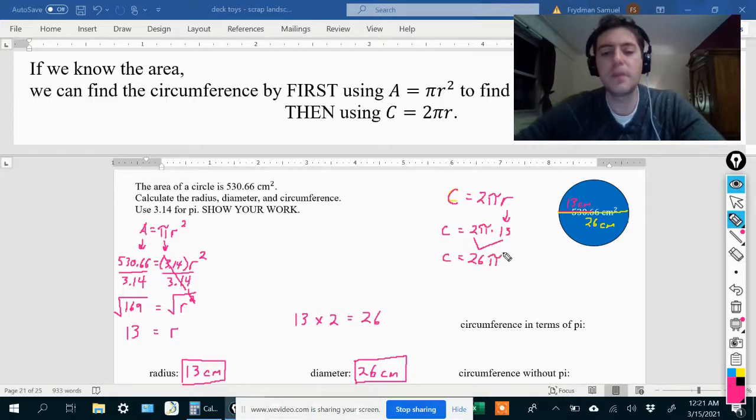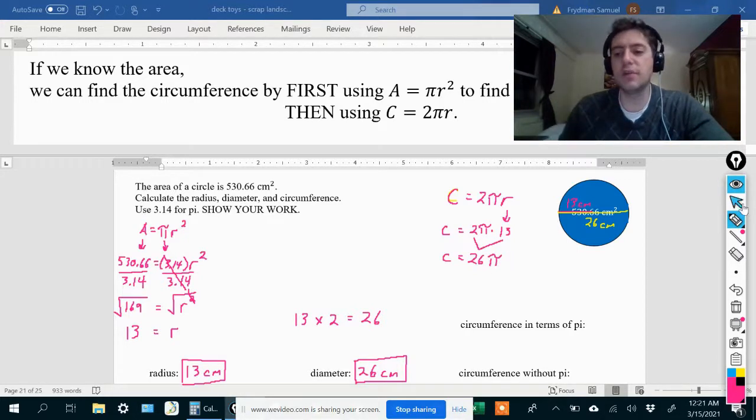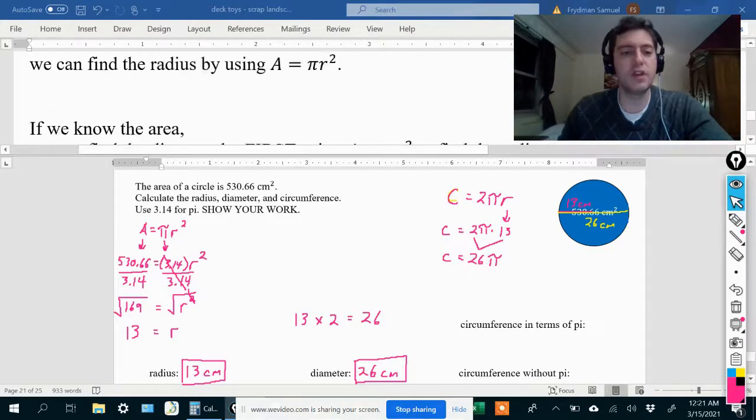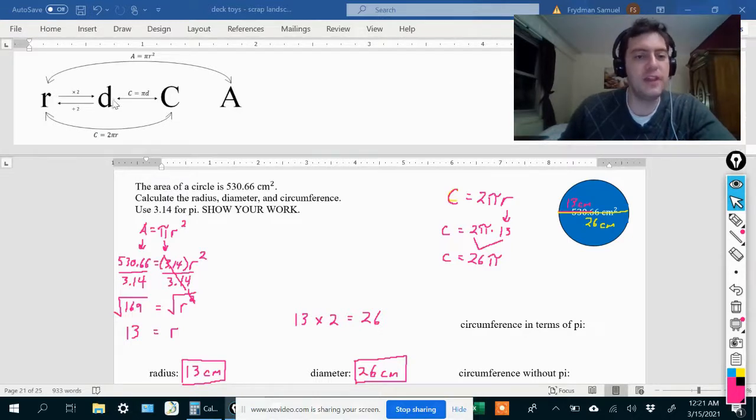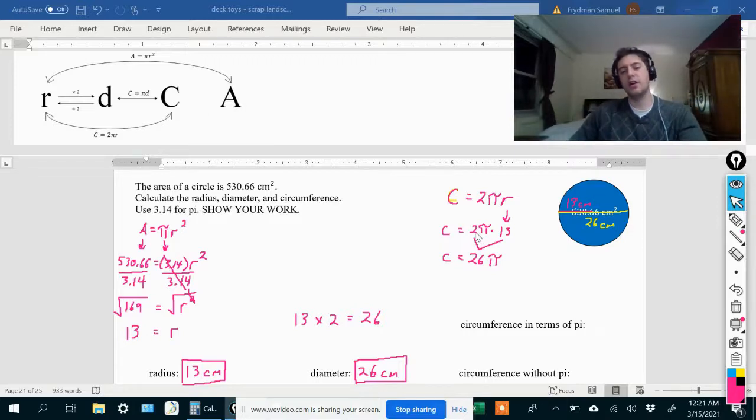So this is actually very similar to what we would have done if we had taken this route over here. We would have multiplied by 2 and then used C equals pi d. Well, over here, you can see we did take the 13, which was the radius, and multiply it by 2, and we got 26.